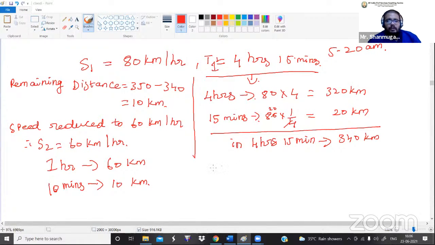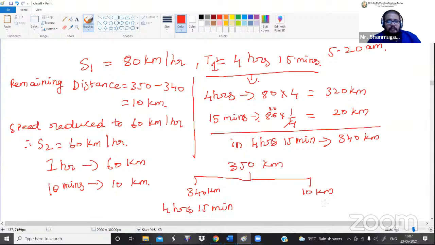So the total distance is 350 kilometer. Let me split it up into two: one is 340 kilometer and the remaining one is 10 kilometer. For completing the 340 kilometer, he is taking how much time? 4 hours 15 minutes. And for covering the 10 kilometer distance, he is taking only 10 minutes.